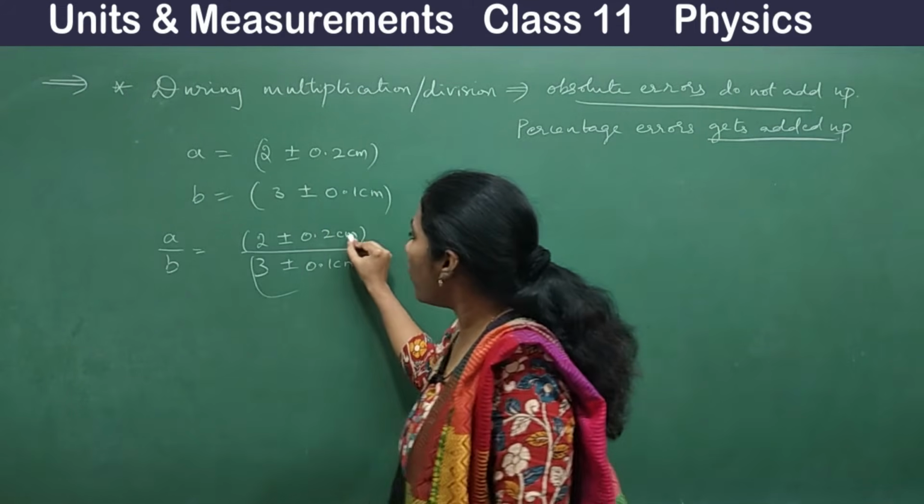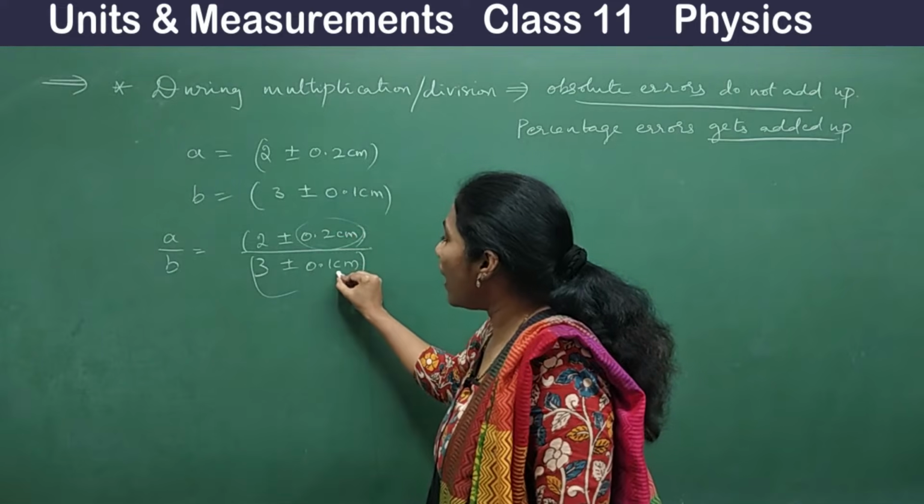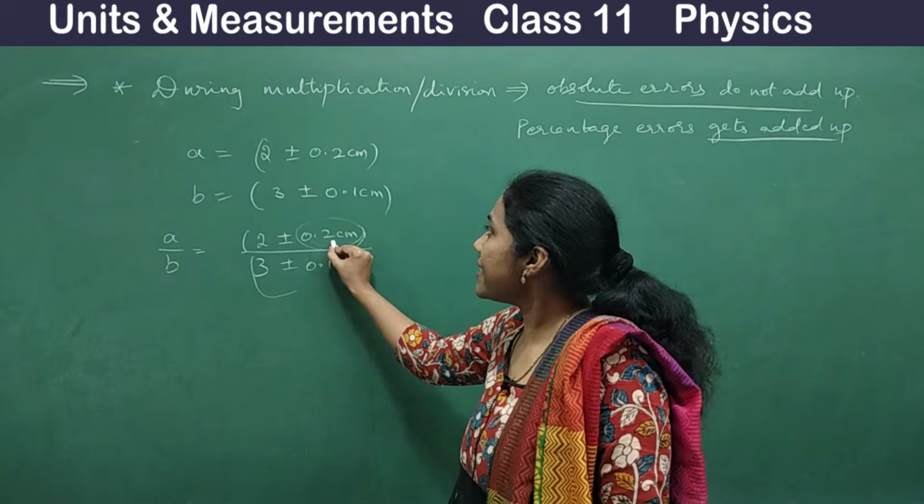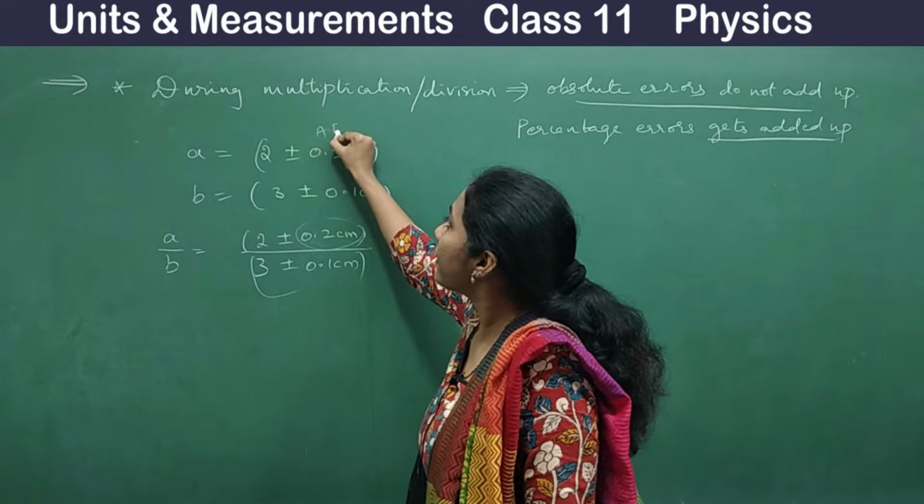Right? What about these errors? Will you add up the error or will you subtract the error? What is this error? This is absolute error, isn't it?